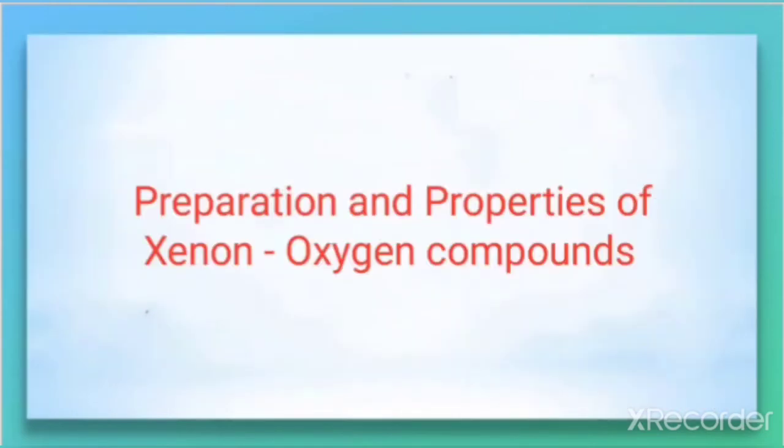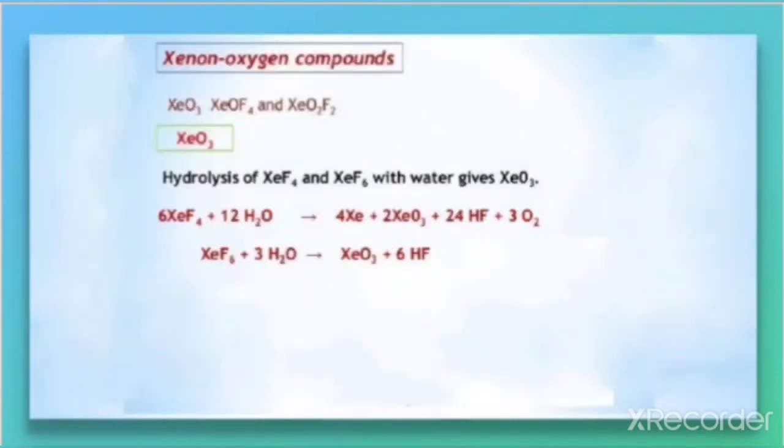Next, preparation and properties of the xenon oxygen compound, that is XeO3. XeO3 is the most important compound of xenon with oxygen, and we also have compounds like XeOF4 and XeO2F2. In these compounds xenon and oxygen are there, but fluorine is also there.